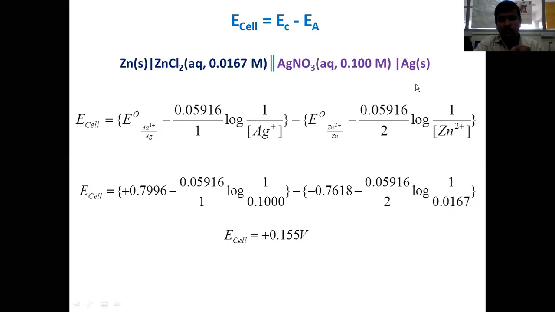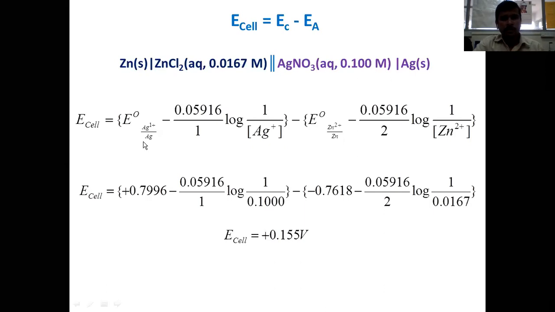By convention, in any electrochemical cell, either written schematically or systematically, the electrode which is present on the left hand side will be the anode. Here zinc is the anode. The electrode which is present on the right hand side is called the cathode. So the electrode on the left hand side undergoes oxidation, and the electrode on the right hand side is the cathode, at which the reaction taking place is reduction.